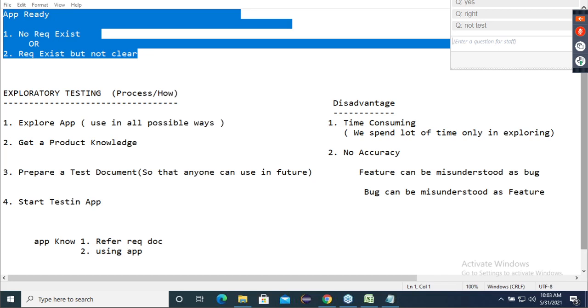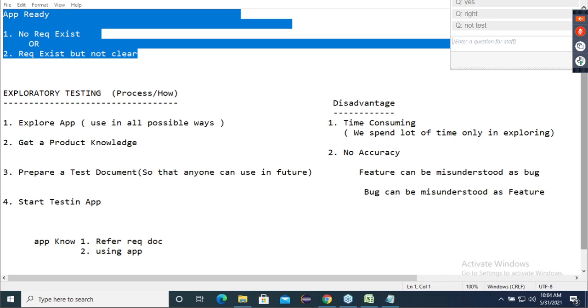Now guys, if I give you Gmail for testing, can you test the Gmail? Gmail or WhatsApp or Facebook, if I give, can you test or not? One person is saying no, all are saying yes. How? On what basis are you saying yes? Tell me. Many people are saying yes, sir, we can test it. Good, because we have knowledge. We know how to use it. Do you have a Gmail requirement with you? What are you talking? The answer is we have knowledge. We are using that application for the last 5-6 years or 10 years. Since I'm using that application, I have knowledge.